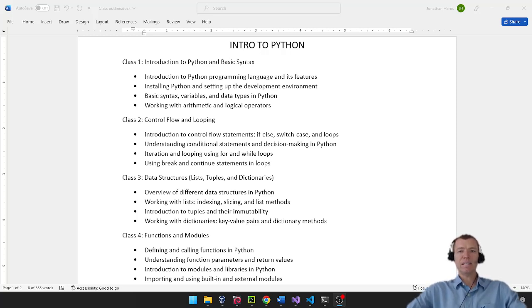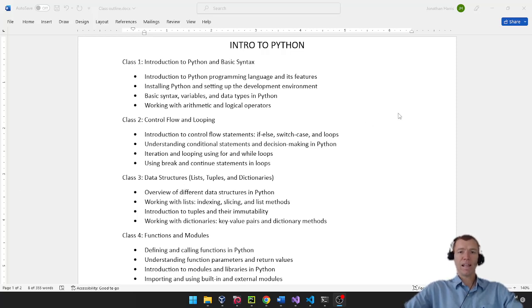This class is intended for novice developers that are just getting into the field of programming. I chose Python as the language because I have found that this is actually one of the easiest languages to learn, but it also translates well into learning more advanced languages such as C, C++. So it's a great programming language to learn to get started with, and I've got some reasons why, and we'll go over that here in our first video.